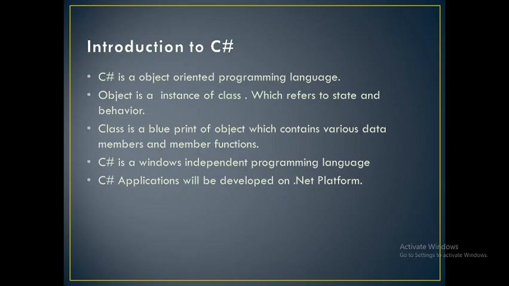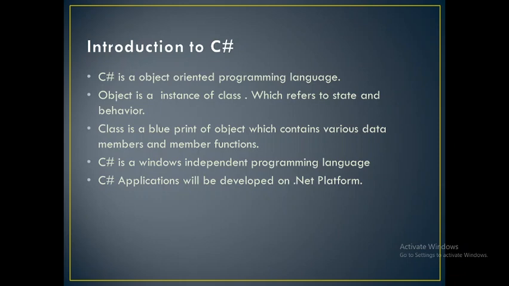An object is an instance of a class. What is an object? An object is an instance of a class. What is an instance of a class? An instance of a class means a copy of your class which deals with the state and behavior. What is the state and what is the behavior? We will discuss that in a later session. Now the concept of class. What is a class? A class is a blueprint of an object which contains various data members and member functions. What is the blueprint of an object? What an object does, the information is stored in your class.